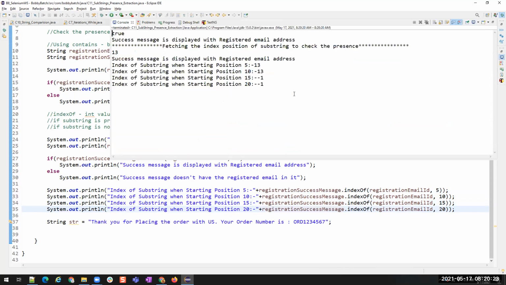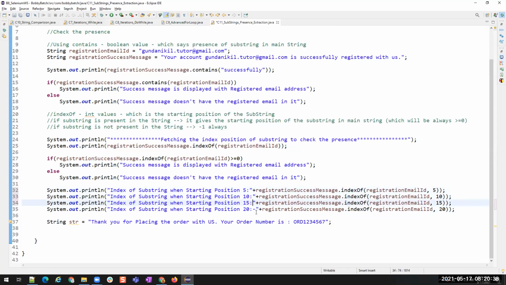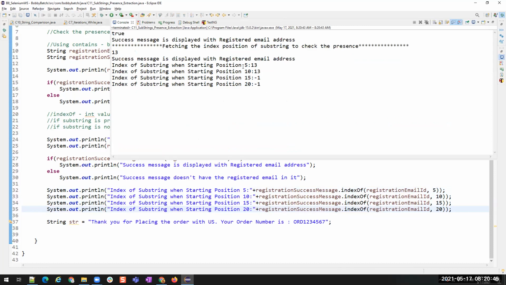You see, what is it saying? When you have the starting position 5, the index is, this is not minus 13. Since I used a dash here, you are seeing it. Okay, let me remove this dash so there won't be any confusion. Now you see. So when you have the starting position 5, from where the email address started, from 13, from 10, it is still at 13th position.